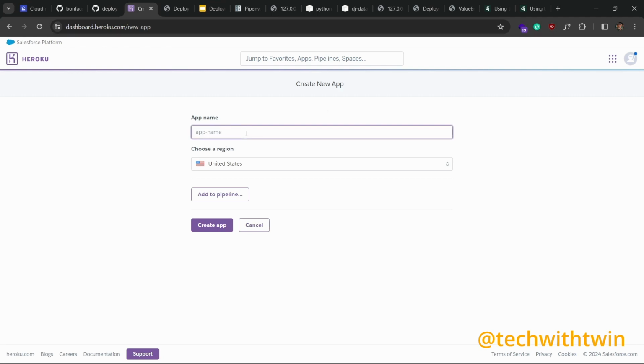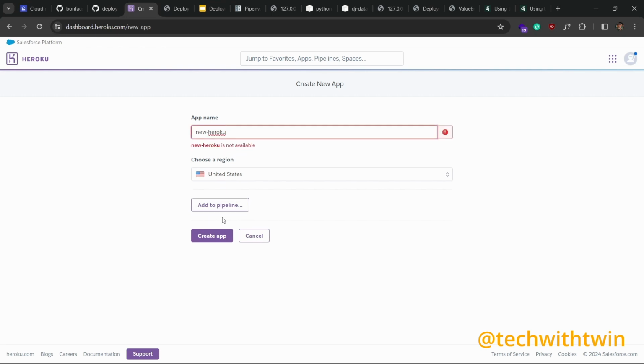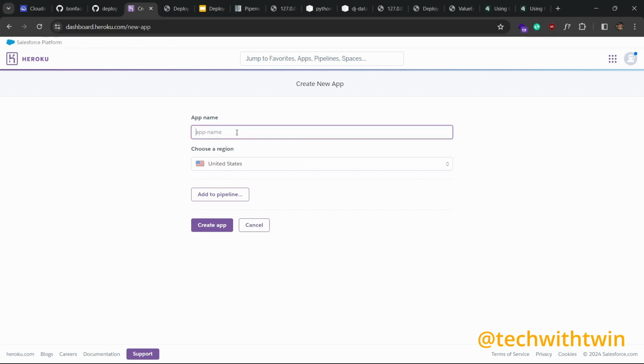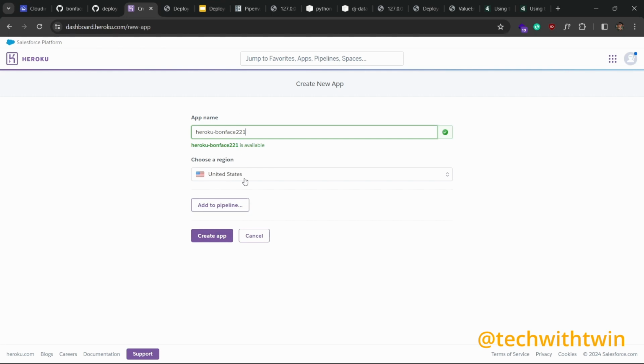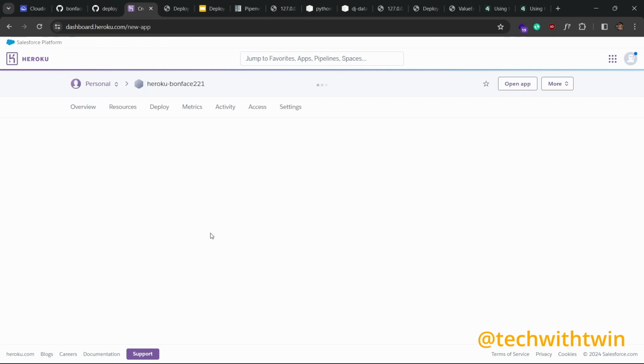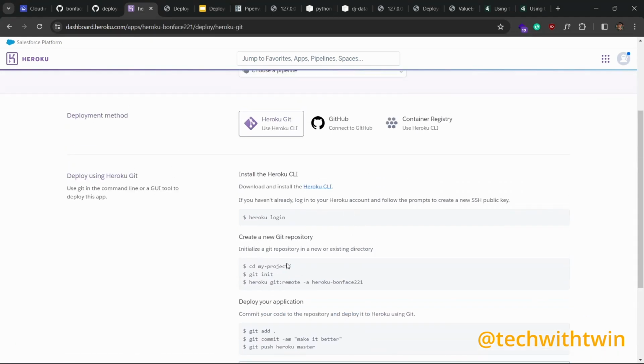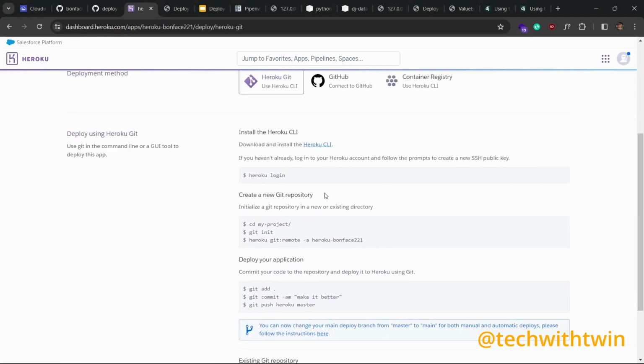So I want a new app called new-heroku-app. Okay, heroku-phase-21. So you can still use that. You can use any name here. Then you can go here and see how they are telling us to do it. So we need to log in the CLI, heroku login, git init, then we add our remote here. So hopefully